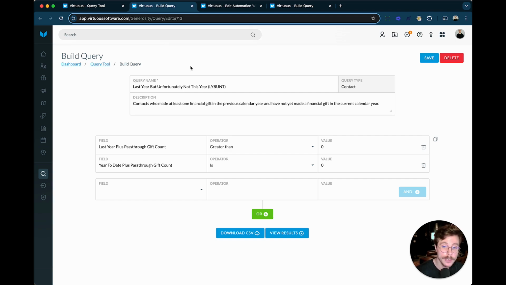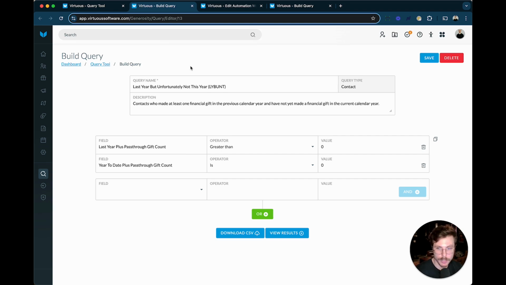Now, if we're thinking about this group, that should naturally trend downwards as the year goes on, right? Maybe we've got John Smith. John Smith tends to give later in the year, maybe around Giving Tuesday. All right, that's fine. Until we get to that Giving Tuesday, we're not necessarily going to see the bulk of John Smith's giving. What we want to focus on is filling in the gaps, the folks who maybe aren't being retained through those natural regular giving cycles.